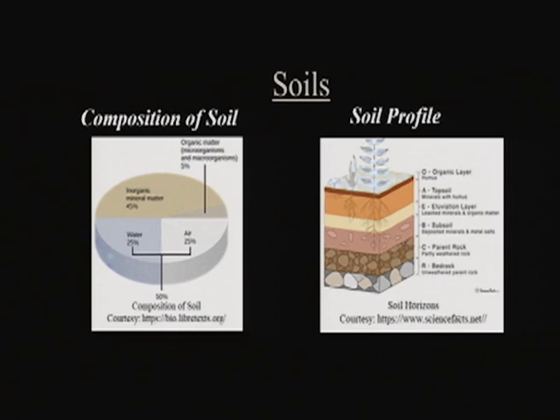Then we have the eluviation layer, which is the leaching one. When the nutrients are present in the soil, they sink or percolate downwards, what we call leaching, that is the eluviation zone, and finally we have the parent rock zone. If you look into this kind of vertical section of the soil, we call this a soil profile. So, there are different types of soils found in the country.